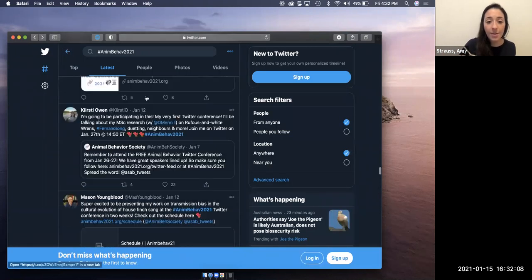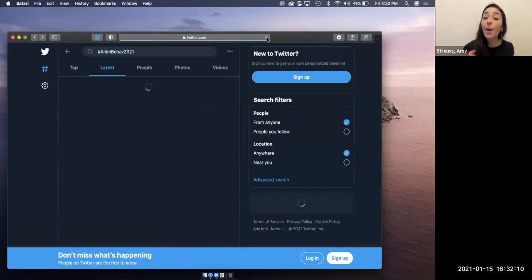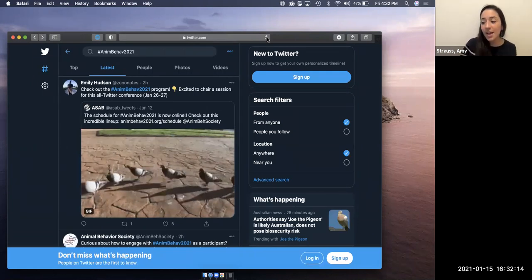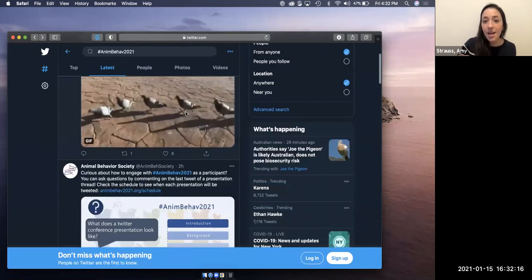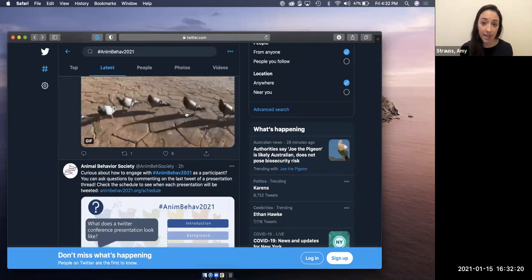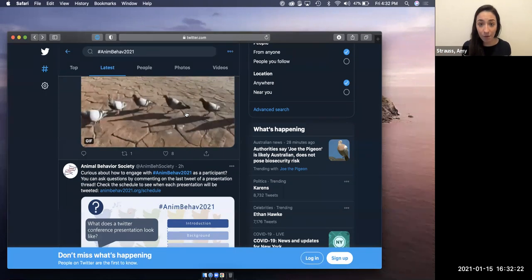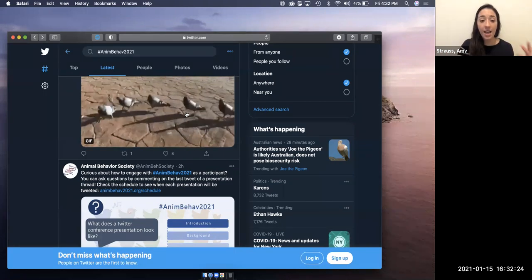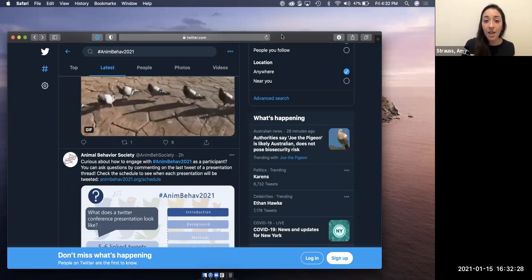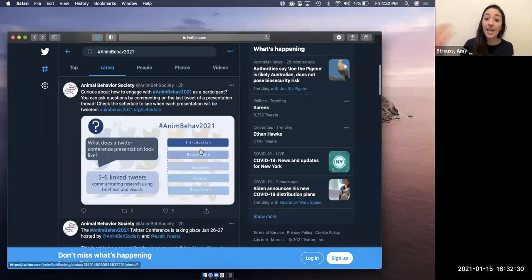You can also go back up to the top and click refresh, and it's possible that new presentations will appear at the top. Again, we're not in the conference time right now, so that's not the case for us, but during the conference, every 10 minutes, there are going to be new threads presented, and this spans many time zones. So there's going to be a lot. If you keep refreshing on this latest tab with the conference hashtag, you will see all those presentations as they go live, which is pretty exciting.